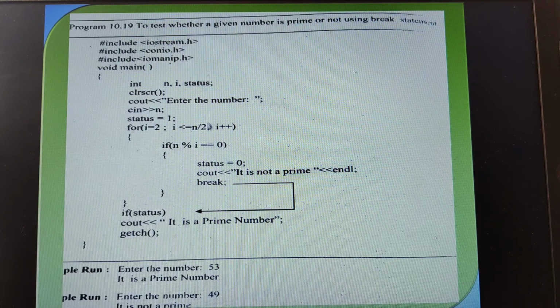Now here, to find out whether the given number is prime or not, suppose I give the number as 4. 4 is not a prime number because it has a divisor, 2. Suppose for example 8. 8 is not a prime number because it has integer divisors like 2 and 4. Am I right? Okay, now for example 10.